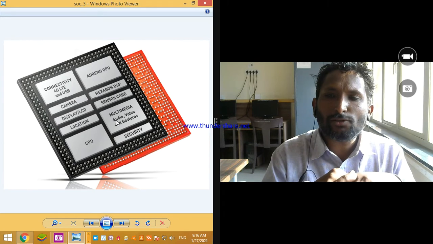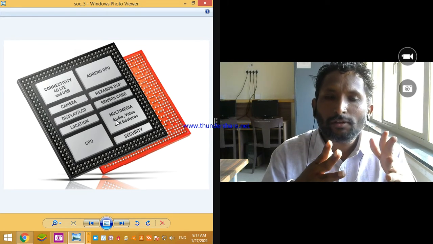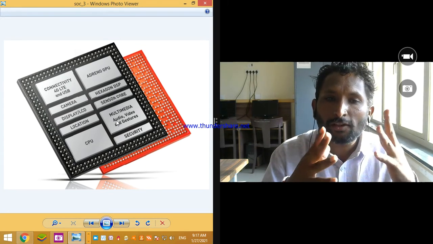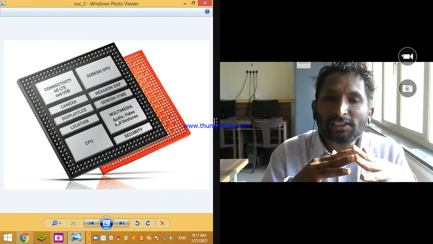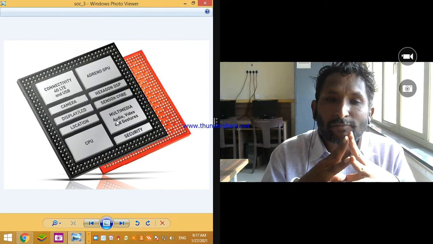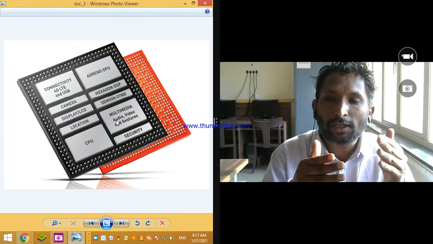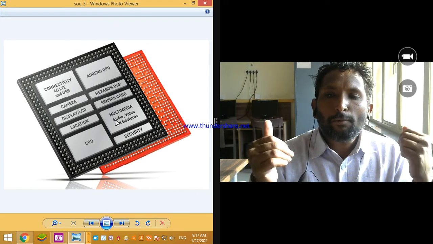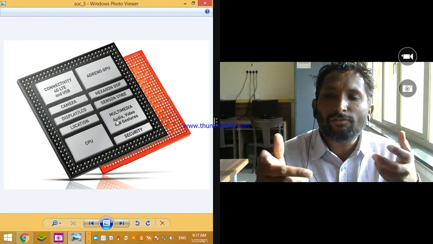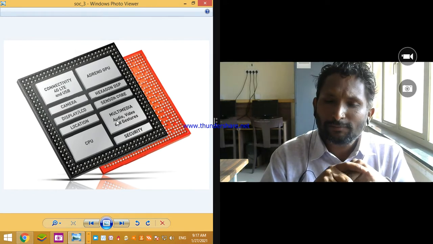This architecture also gives the solution for SoC. They are having their own SoC. ARM means advanced RISC machine. Then Samsung is the company which gives the solution, which is now in the market, by providing their own SoC, system on chip modules for the Samsung mobiles.